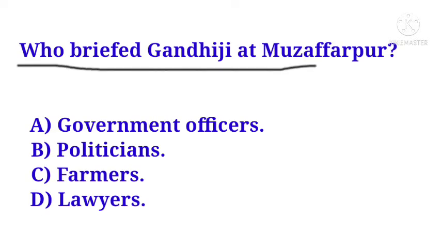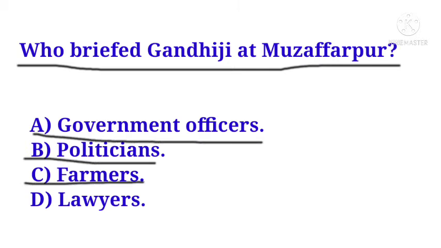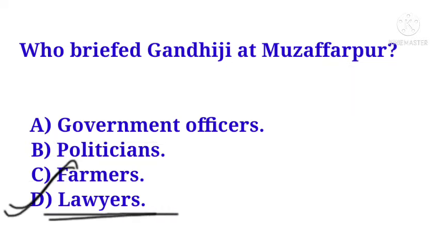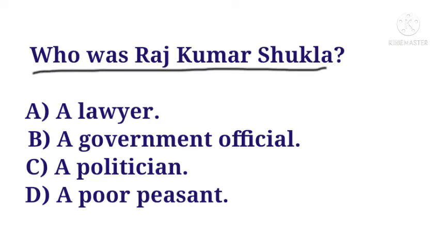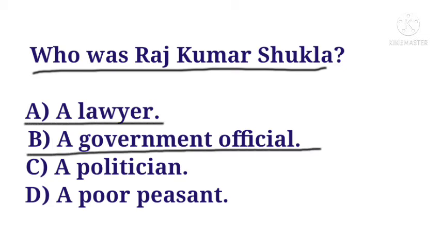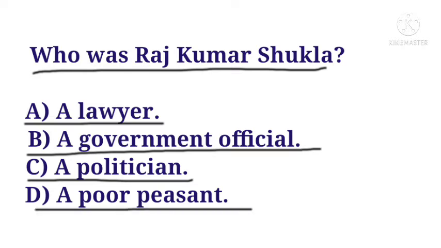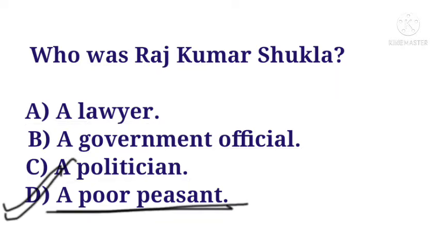Who briefed Gandhiji at Muzaffarpur? Options are government officer, politician, farmers, and lawyers. The correct answer is lawyers. Who was Rajkumar Shukla? Options are a lawyer, a government official, a politician, a poor peasant. The correct answer is a poor peasant. Rajkumar Shukla was a poor peasant.